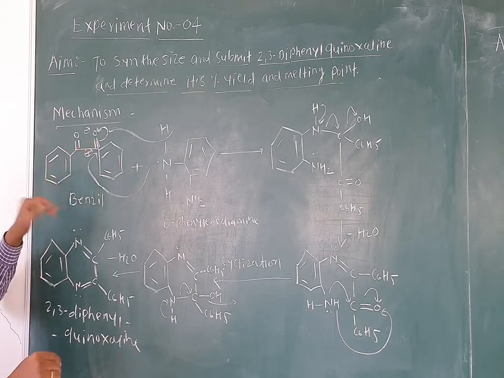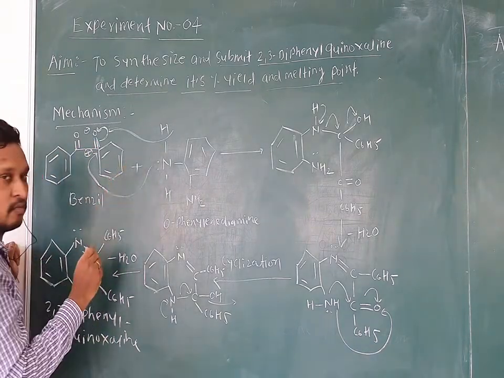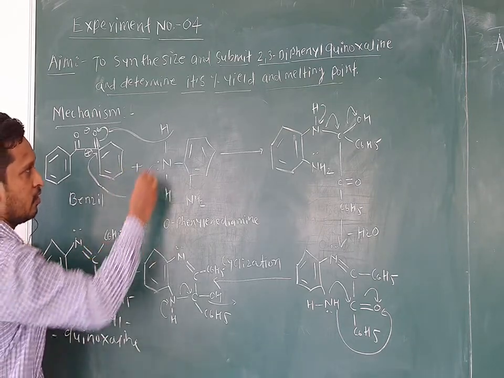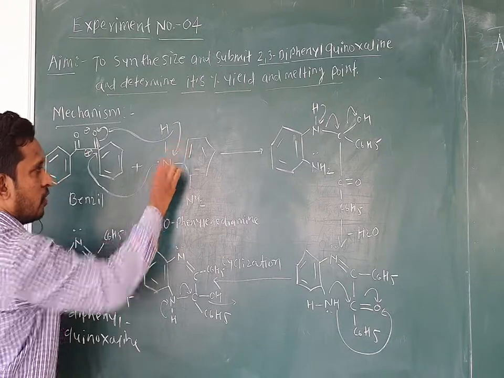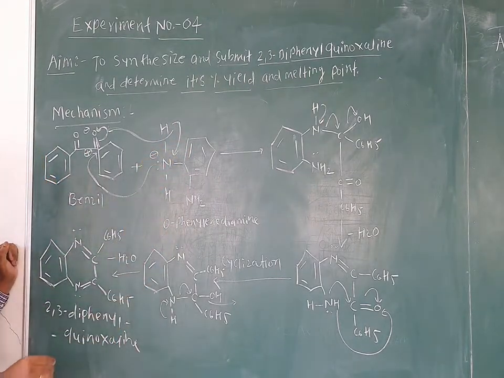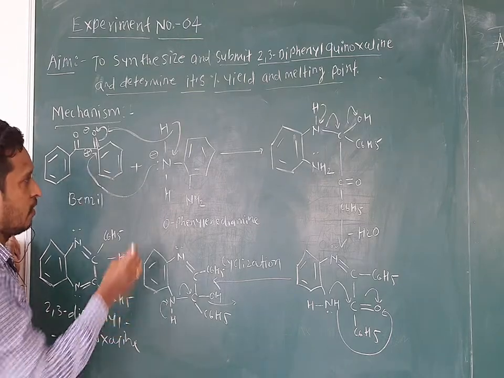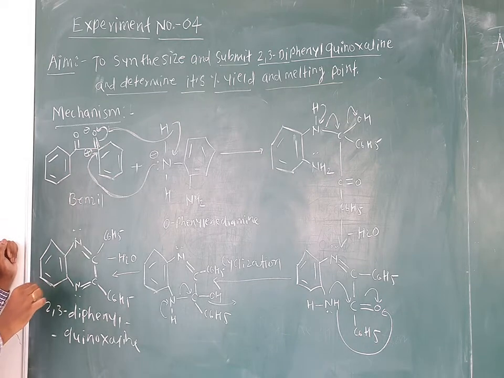Now after removal of this hydrogen from the nitrogen of the amino group, the electrons give a lone pair on this more electronegative nitrogen atom. So this nitrogen acquires a negative charge, and it will act as a nucleophile. So it will attack the electron deficient carbonyl carbon of the benzil.